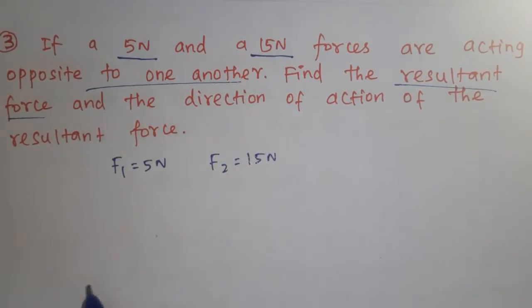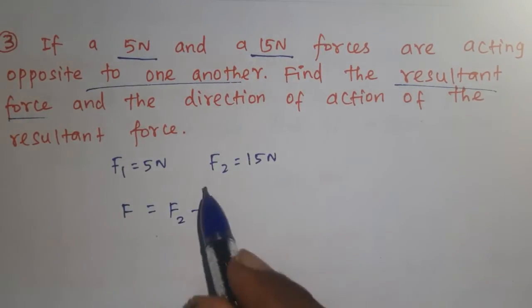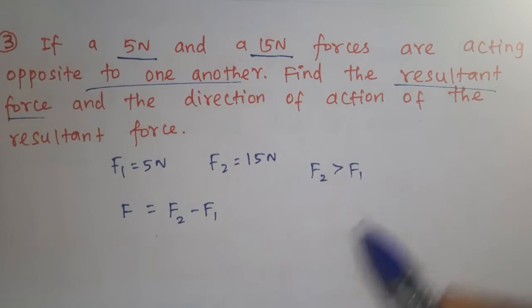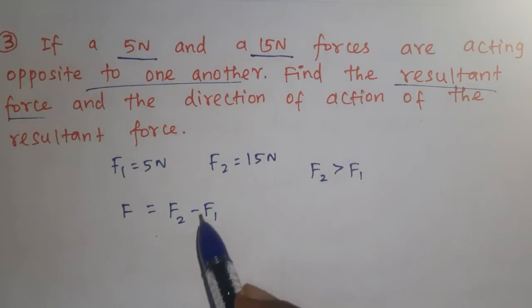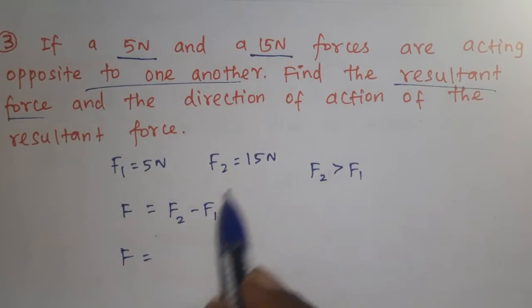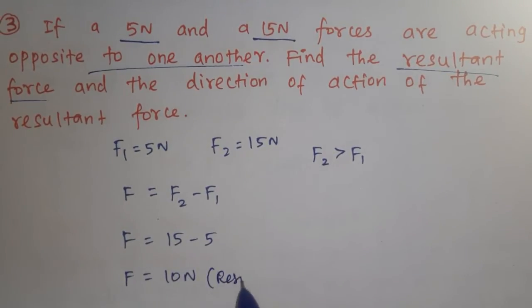The resultant force F is equal to F2 minus F1, because here F2 is greater than F1, so F1 takes the negative sign. Now F is equal to F2 value 15 minus F1 value 5. So F is equal to 10 Newton. This is the resultant force.